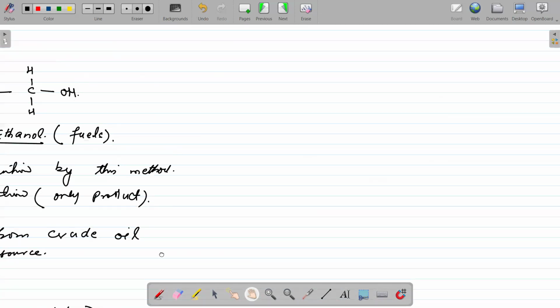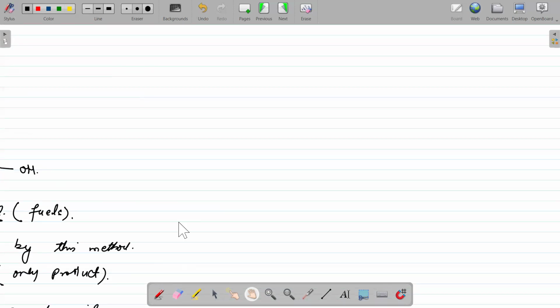Now, after this, let's look at their reactions. As we know, alcohols, let's talk about their reactions. One of the very famous reactions which we do in case of alkanes and alkenes was the combustion reaction.